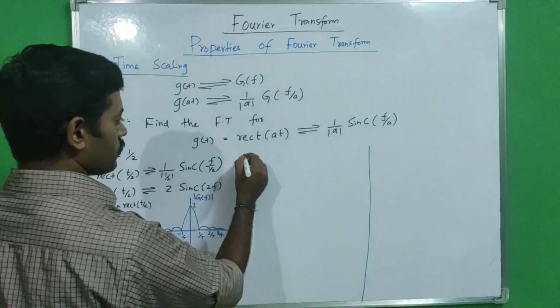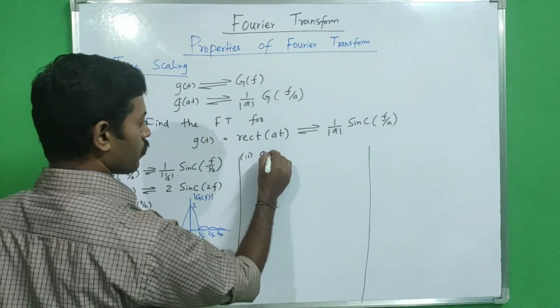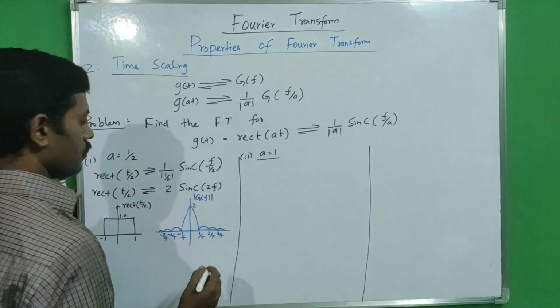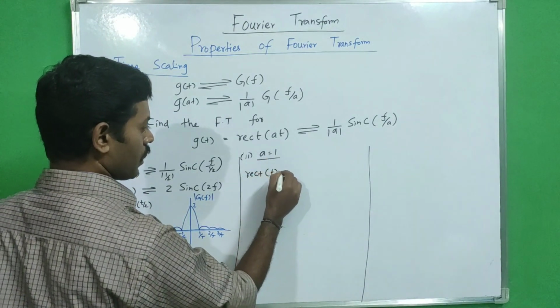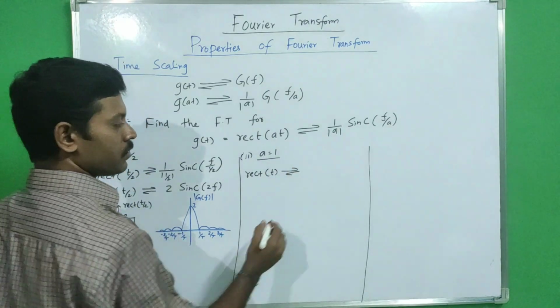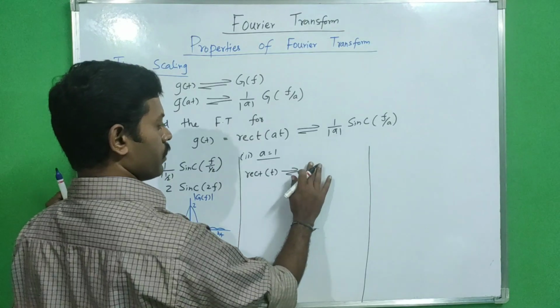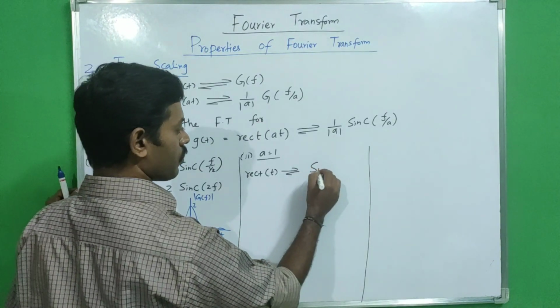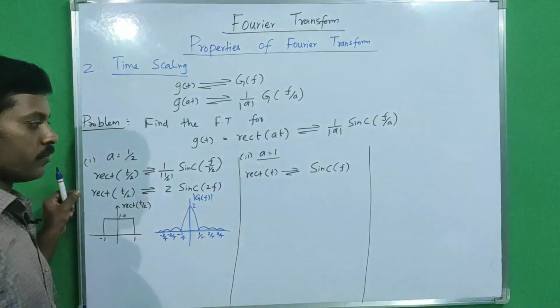And second case, if we substitute a equal to 1, we will get rect of t has a Fourier transform pair with 1 by a, that is amplitude 1, sinc f.